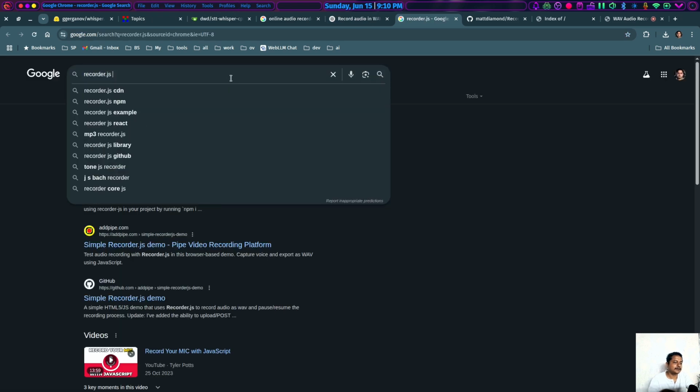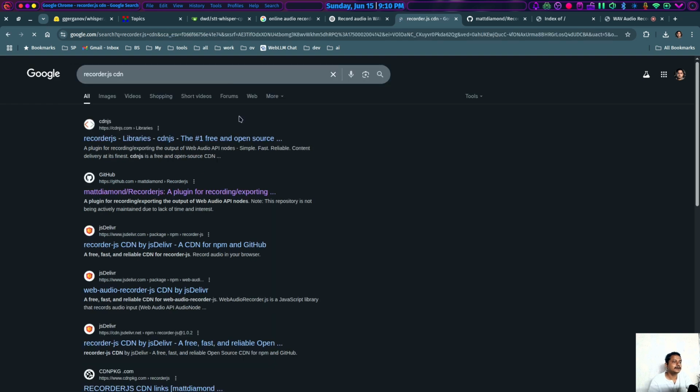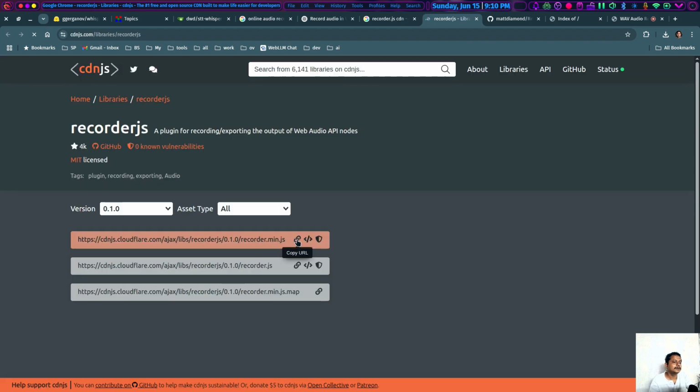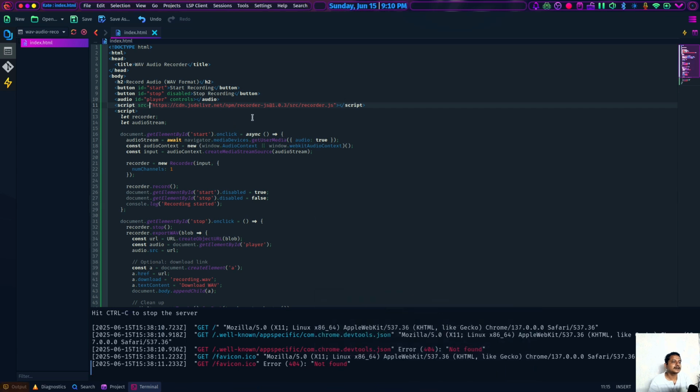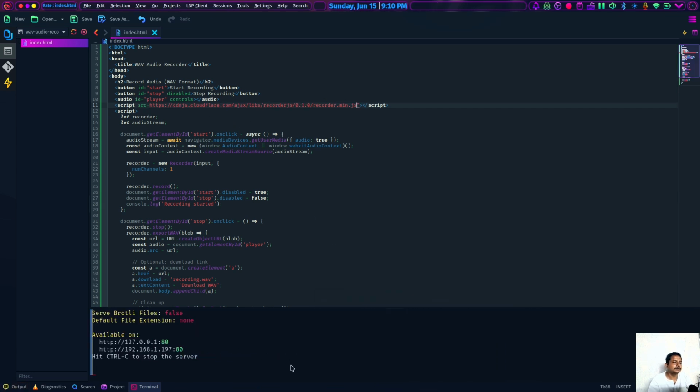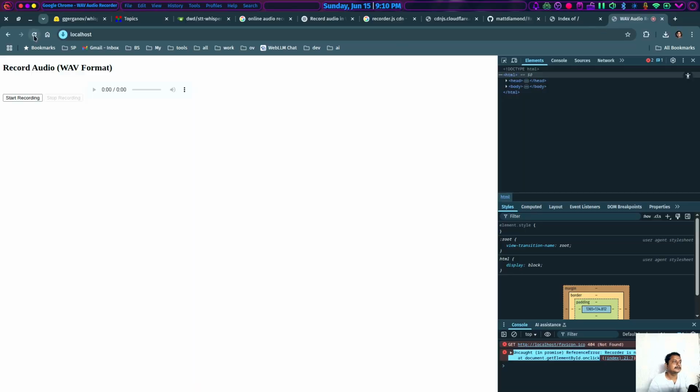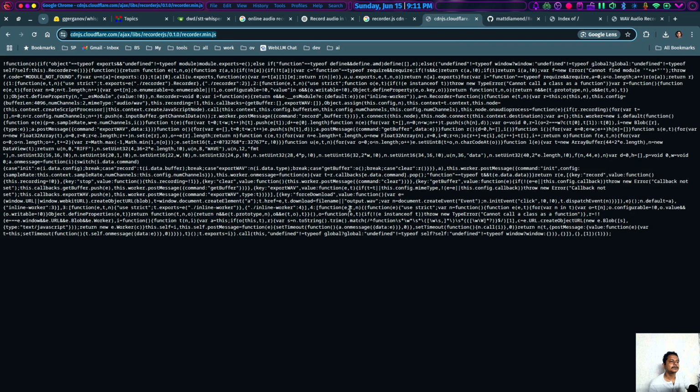If I type cdn, I think I will be able to grab recorder.js. Yes, as I see, this link is working. Now let's try to replace this link, rerun the HTTP server and do a Control refresh, that means the hard refresh. As I see, it is getting an error. It is forbidden.